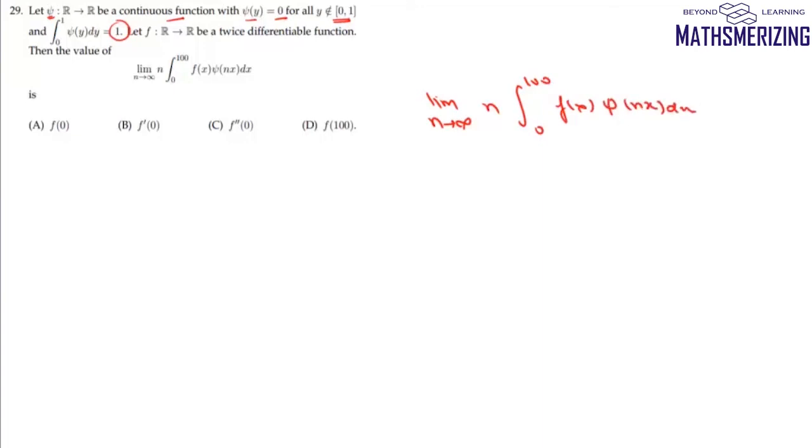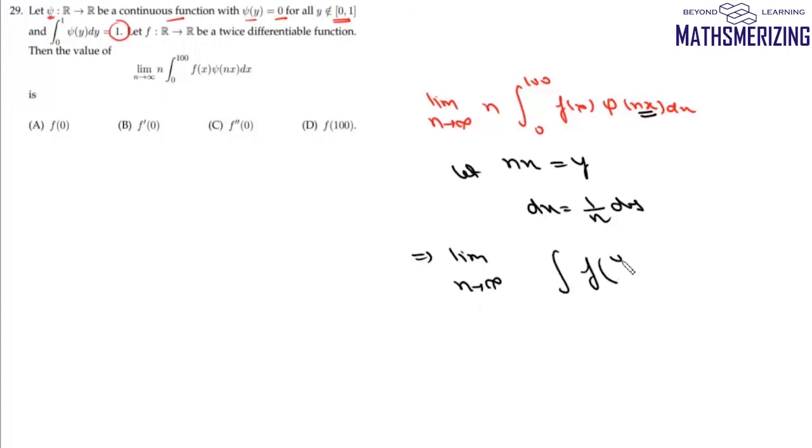Now what we'll do is we'll use substitution to make it some y. So we'll take let nx equals y, then dx is nothing but 1 upon n dy. So we can write this limit as the limit as n tends to infinity, and then n dx is dy. So it'll be f(y upon n) psi(y) dy, and then this integral from 0, and when x is 100 it will be simply 100n.